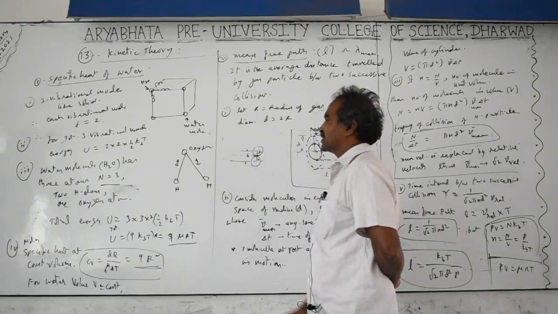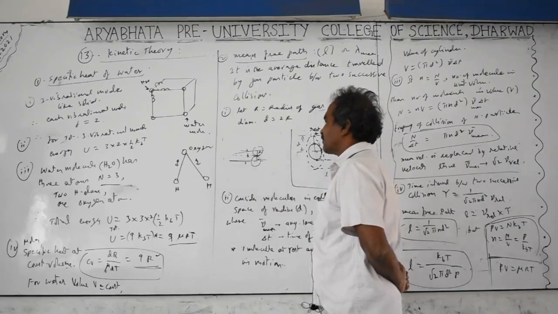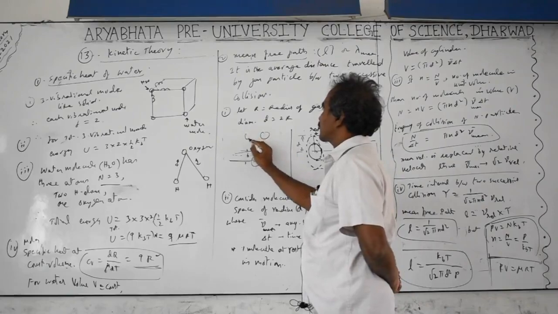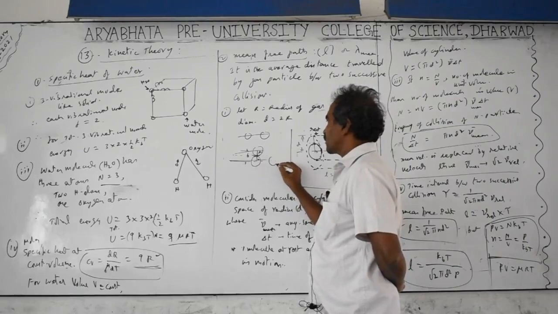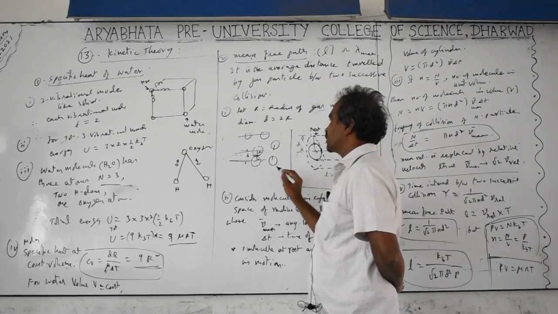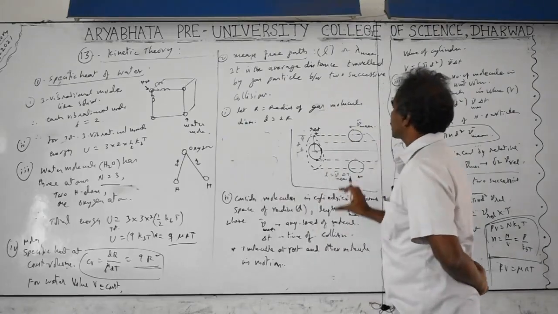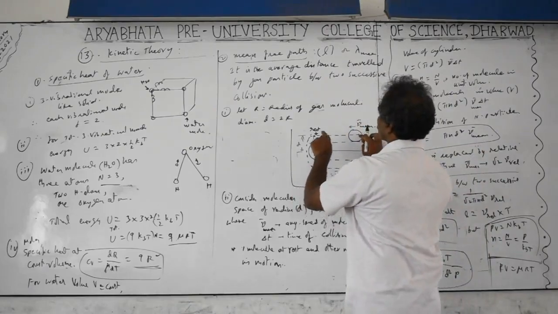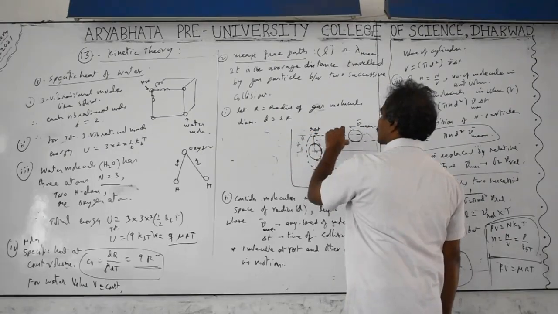This is called the impact parameter. It is the perpendicular distance between the 2 parallel lines passing through the centers of the molecules, particles or objects. Impact parameter 0 means a head-on, center to center collision. If B is more than R1 plus R2, one molecule is here and the other is there, not touching, so there is no collision. The minimum condition required for collision is B equal to 2R. We take the molecules in a cylindrical imagination, where one molecule is at rest and another molecule is hitting it, so the center to center distance is the radius, taking identical, homogeneous molecules.